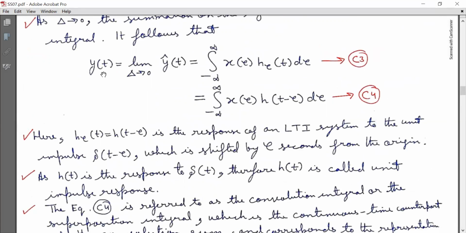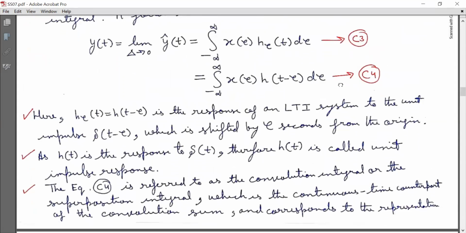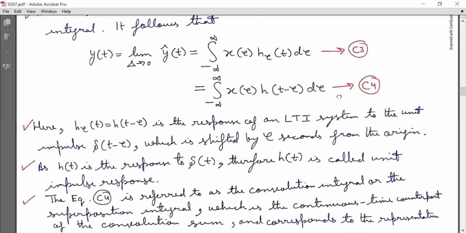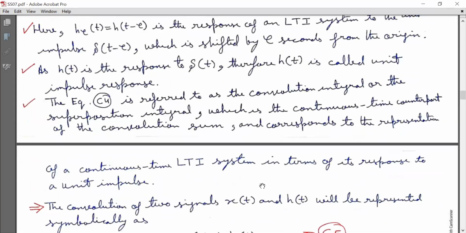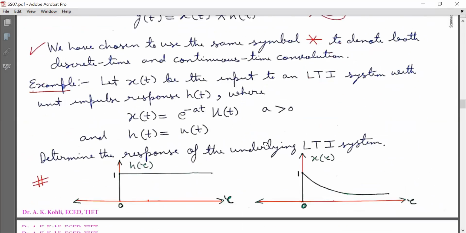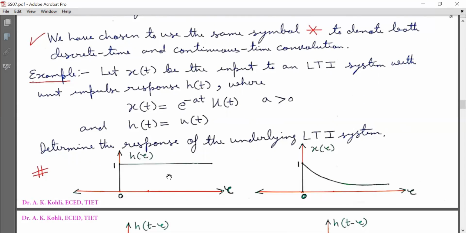So the output of the LTI system y(t) is equal to integration from minus infinity to infinity x(tau) h(t minus tau) d tau. This is a convolution integral or superposition integral. So what we need is x(tau) multiplied by h(t minus tau) in this equation C4. Now in this example, we will plot h(tau) and x(tau) first. So h(tau) is u(tau) and x(tau) is e raised to minus a tau u(tau).